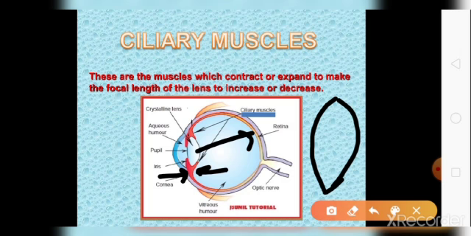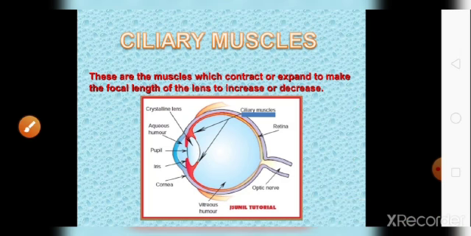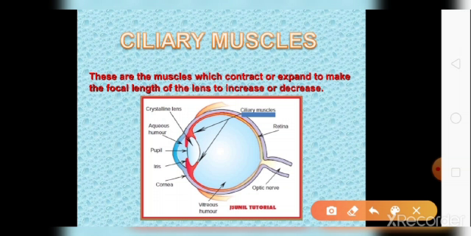see the nearby objects. When you have to see distant objects, far away objects, these ciliary muscles will expand, फैल जाएंगे. So this lens will automatically contract, or you can say that it will become thin and the focal length will increase.